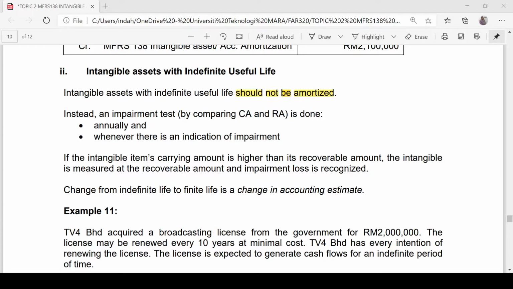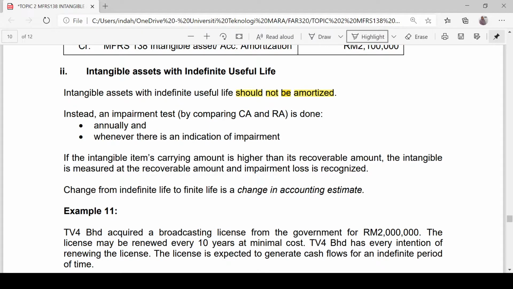Alright, so let's continue with the intangible asset with indefinite useful life. For an intangible asset with indefinite useful life, no amortization expense will be provided. But an impairment test is to be conducted annually or whenever there is an indication of impairment. So how do we conduct the impairment test? By comparing the carrying amount and its recoverable amount.